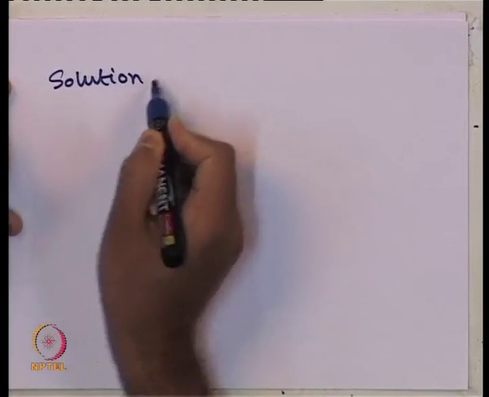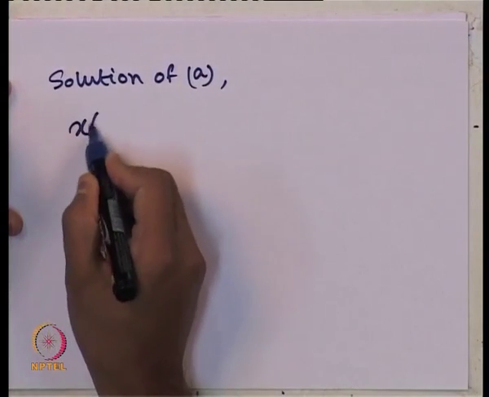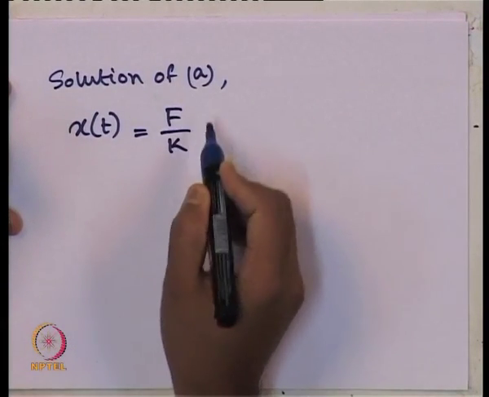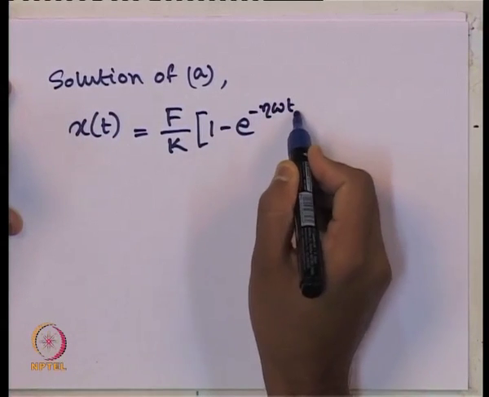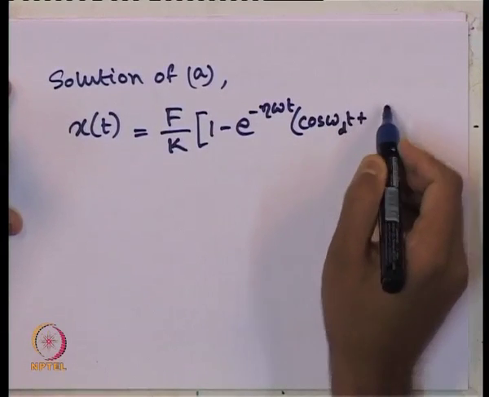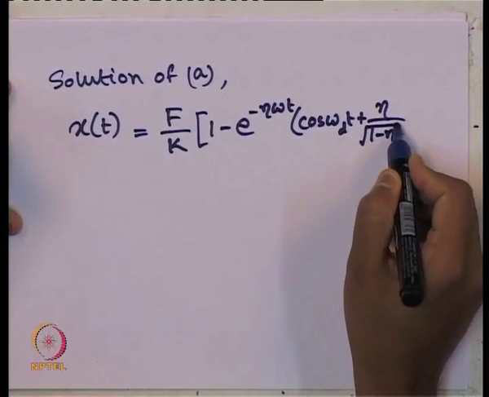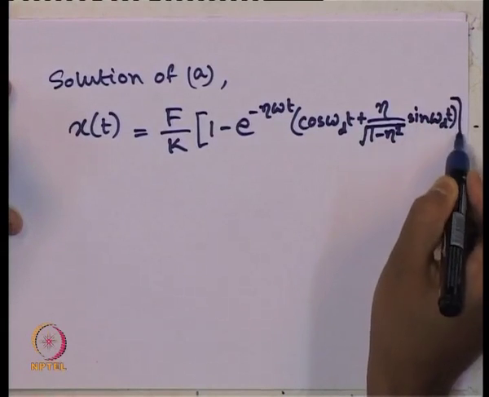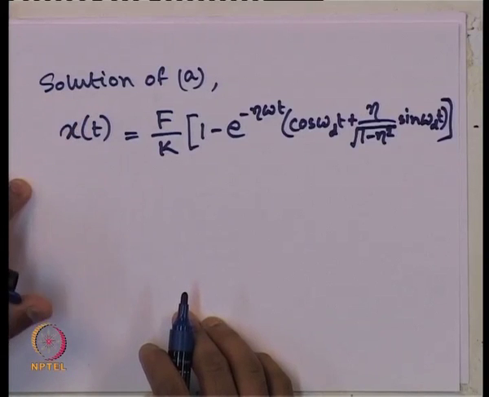The complete solution x of t is equal to f by k into 1 minus e to the power minus eta omega t, cosine omega d t plus eta by square root of 1 minus eta square, sine of omega d t. That was the complete solution for part A.